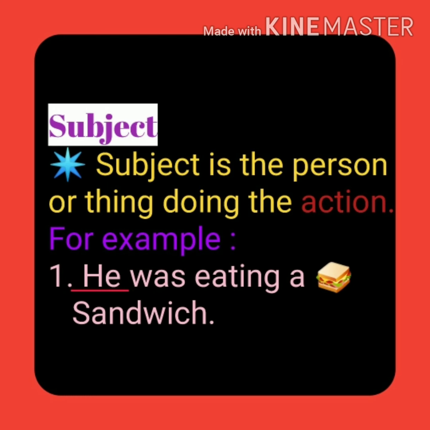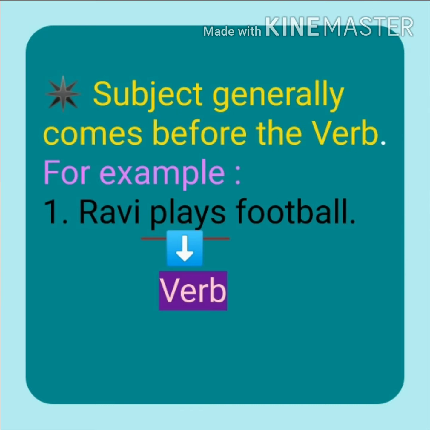He. It means he is a doer in this sentence. He is performing an action of eating a sandwich. And who performs the action in the sentence? That word, that thing, that person, it means subject. So in this sentence, who is the subject? He is the subject because he was doing the action of eating a sandwich.